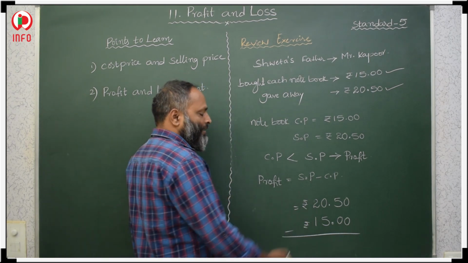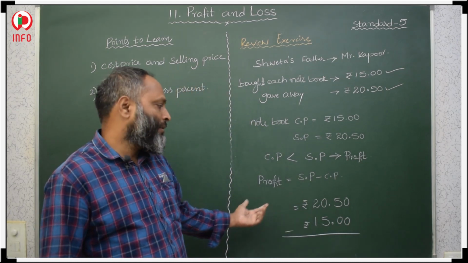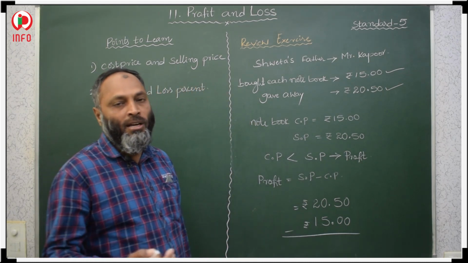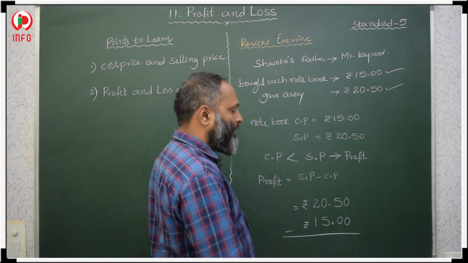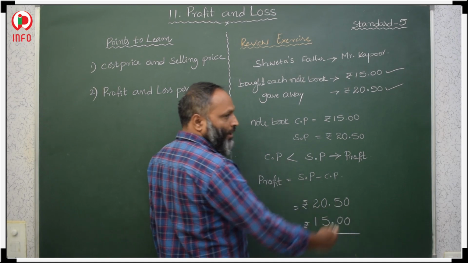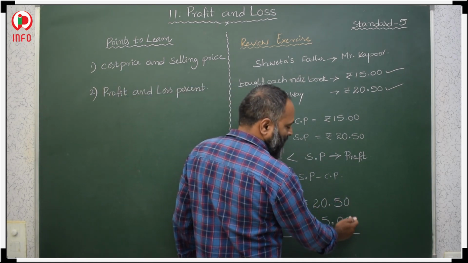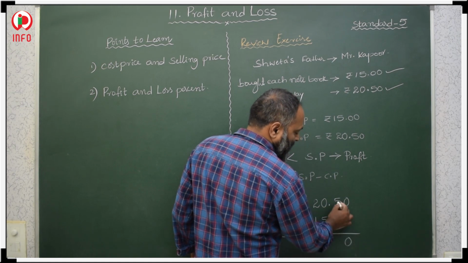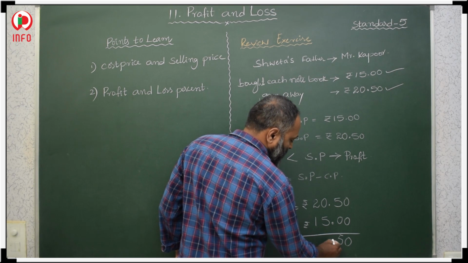We know how to subtract money. First we start our subtraction from the extreme right digit, that is from paise. 0 minus 0, 0. 5 minus 0, 5. Then after that the decimal point.